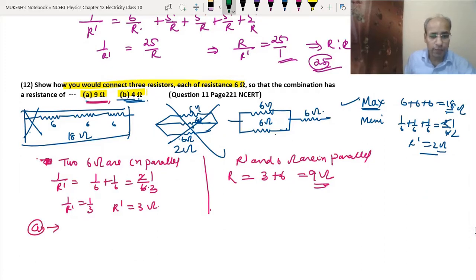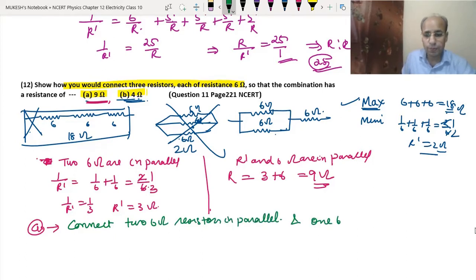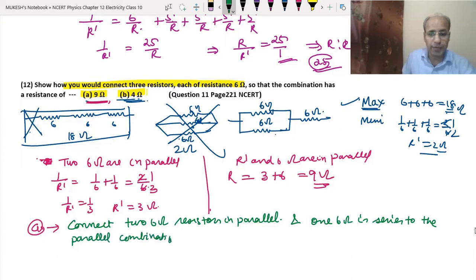What should we do for the first part? Connect two 6 ohm resistors in parallel and one 6 ohm in series to the parallel combination. To better describe it, we will make this diagram. If you make the diagram which I have described here, then this will give all the explanation that we want.